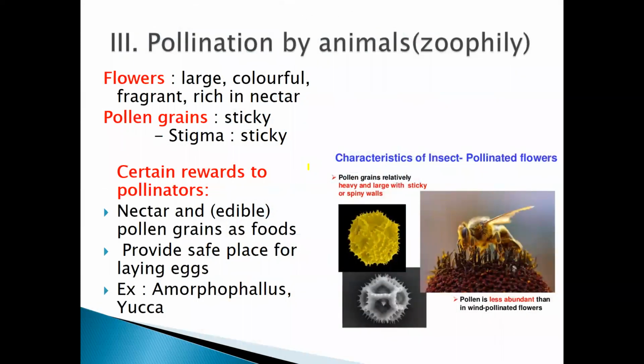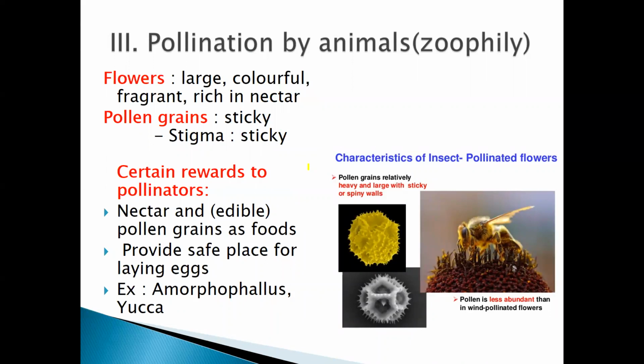Okay, so coming to pollination by animals. Now it is entirely biotic. Why is it biotic? Because it is done by living organisms. Pollination by animals is known as zoophily.